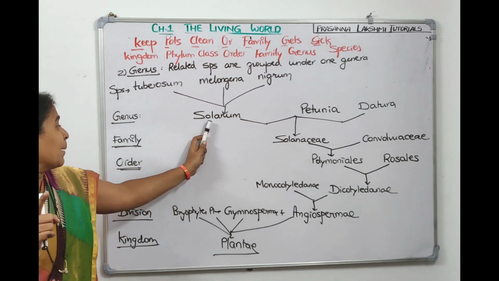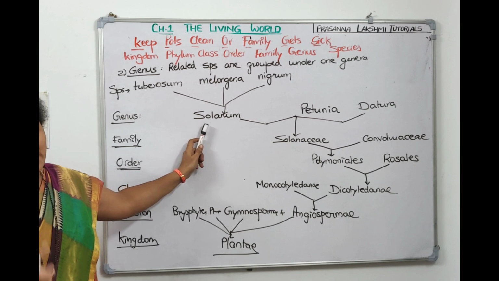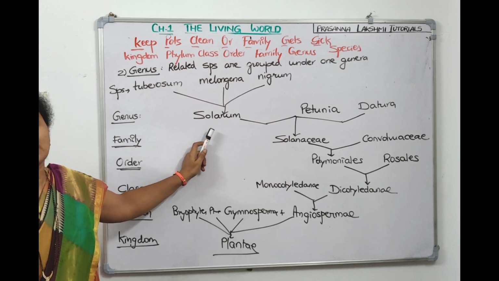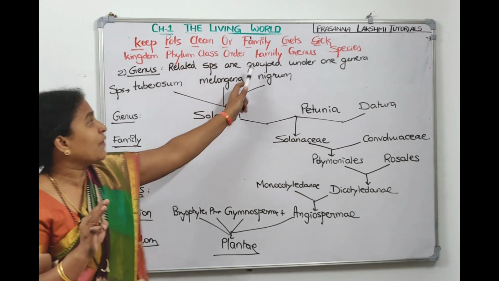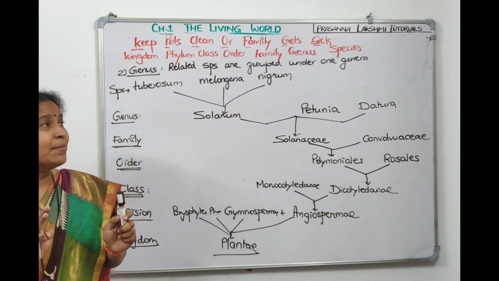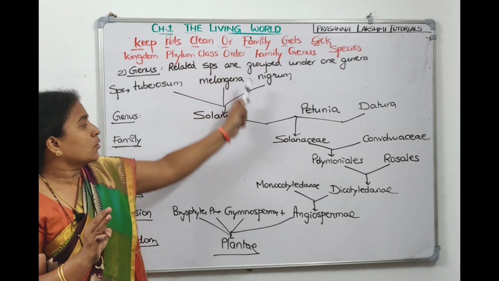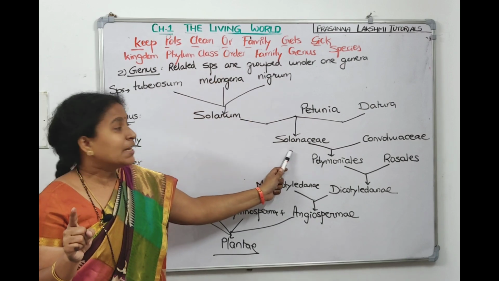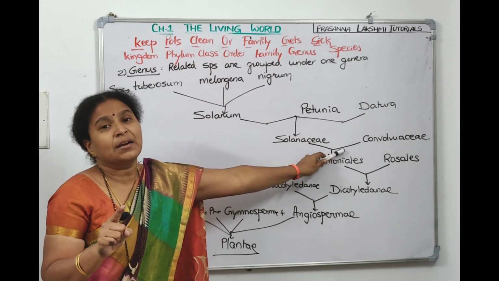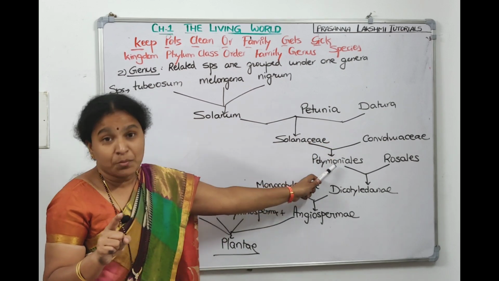Similar genera are kept under a family. Solanum is one genus, Petunia is another genus, Datura is another genus. These three genera are brought under the same family. The family is called Solanaceae. Now two similar families will be kept under an order. Solanaceae is one family, and the next one, Convolvulaceae, is another family. These two are kept under an order called Polemoniales.